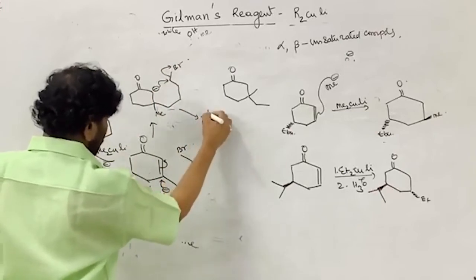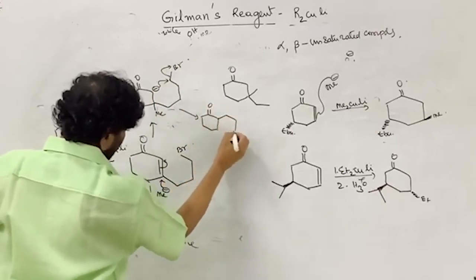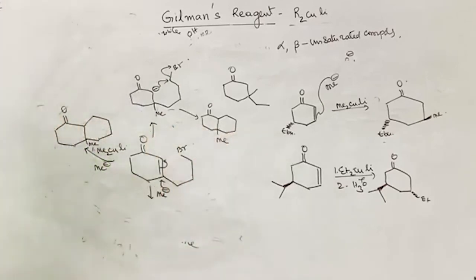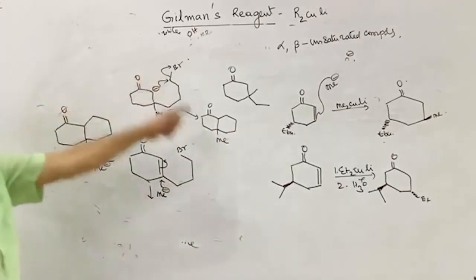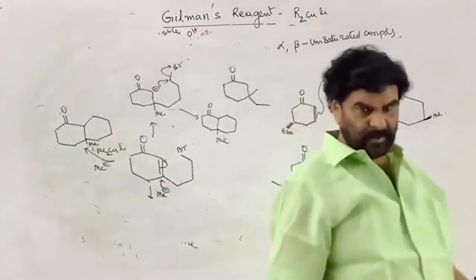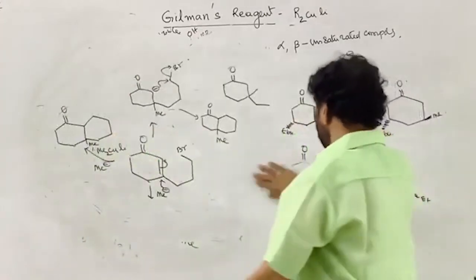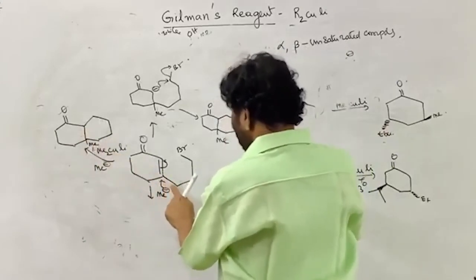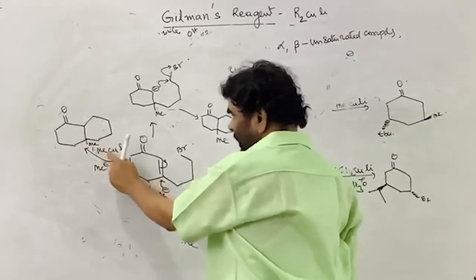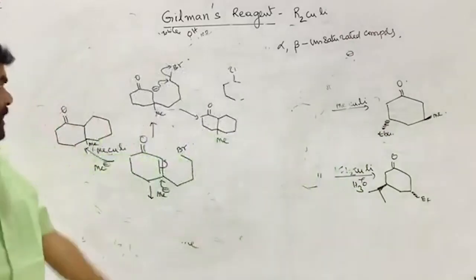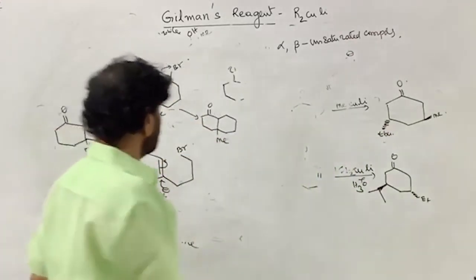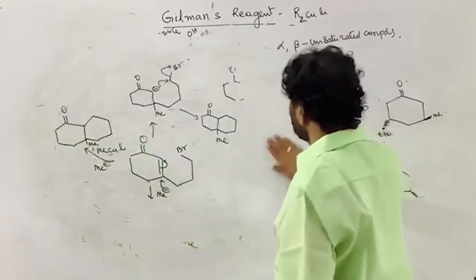This is double bond O, this is the methyl. Within the molecule, the reaction again takes place. On treatment with Gilman's reagent, you get this product. I have shown the mechanism of the reaction.